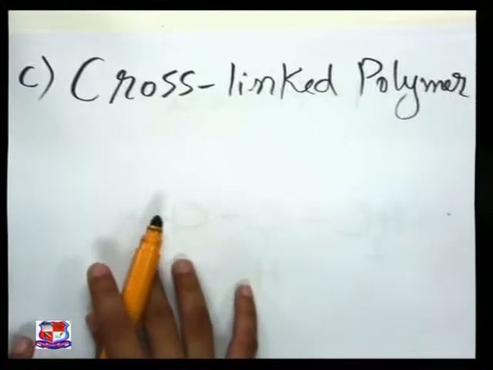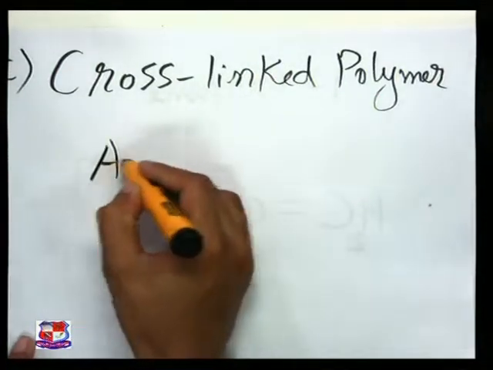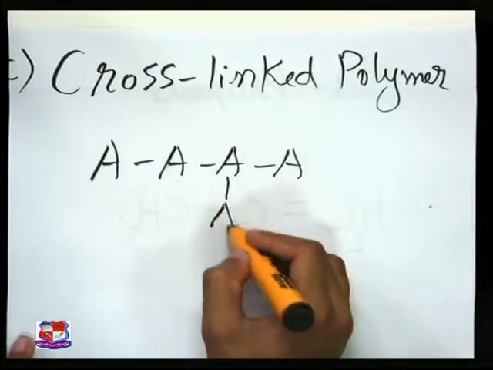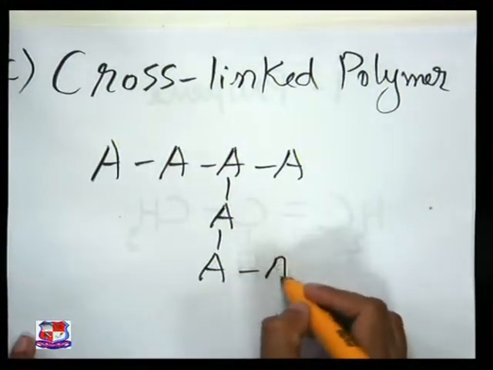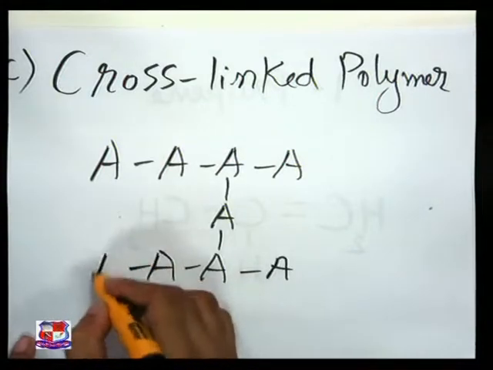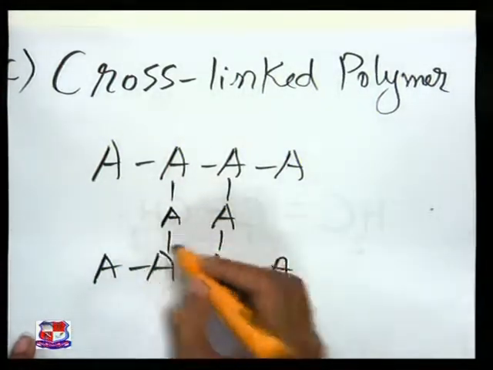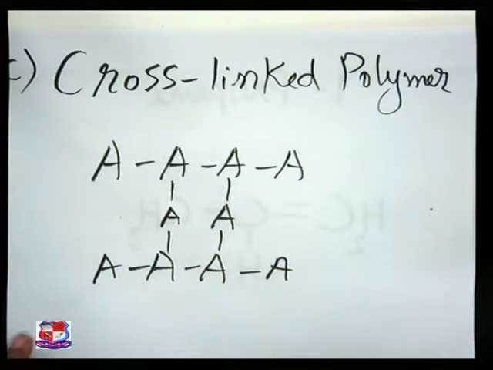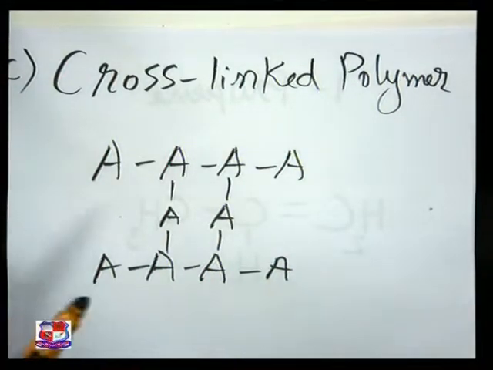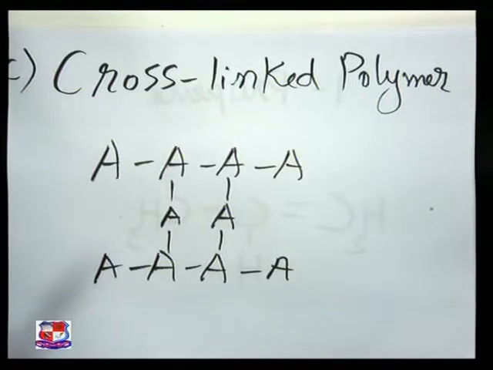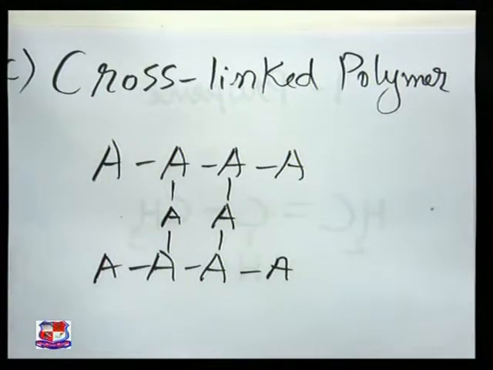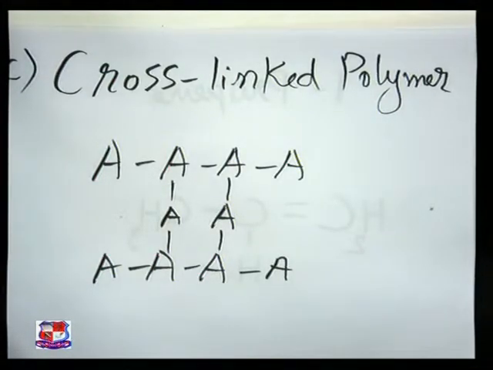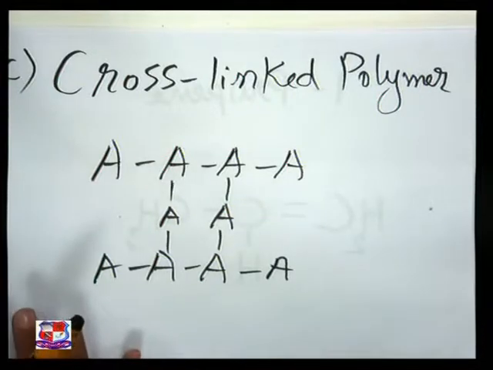There is one chain, and then this is the cross-linking that is formed in the reactions. This cross-linking gives extra strength to the polymer, and hence cross-linked polymers are not soluble in organic solvents, because due to cross-linking extra strength is imparted to the polymer, and that is why it has a special application.